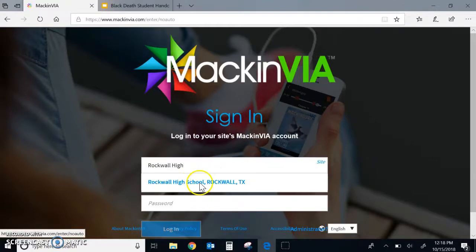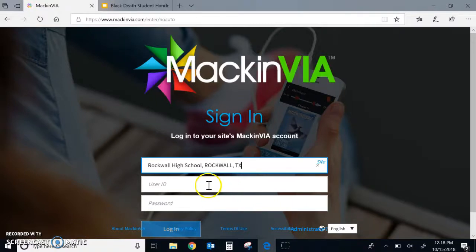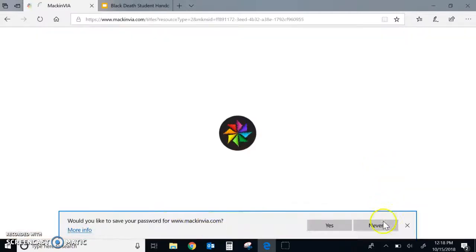If you start typing it in, you should see it come up in the list, and you can just click on that to autofill. Then your user ID and your password, these are both your student ID number. I'm going to type in my login, which is different because I'm not a student, but again, type in your student ID for both of these and then click login.